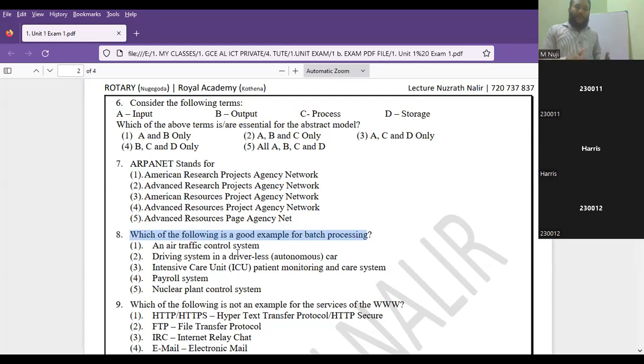Fine. Number 1, batch processing, as I already said, is a collection. It waits until that batch is completed. If the batch is not complete, the process waits. So collection happens, then process happens, then completion happens. So just think about payroll. Payroll means what? Most students do not know about payroll. Payroll is the word used for paying the people who work in a company. In IT, we use specific words for such units.